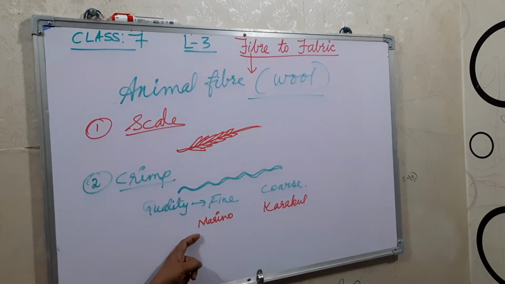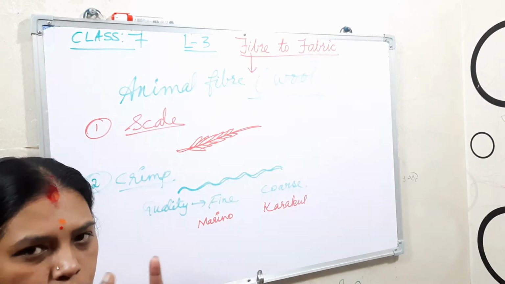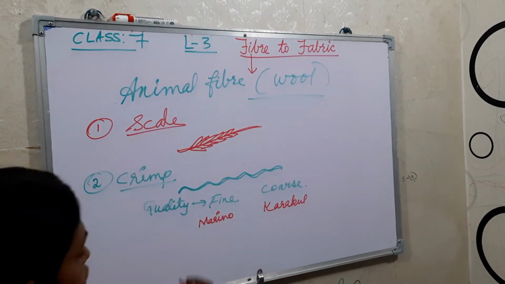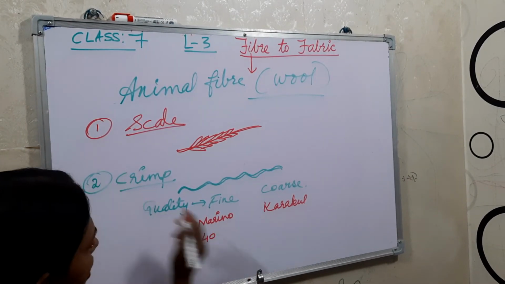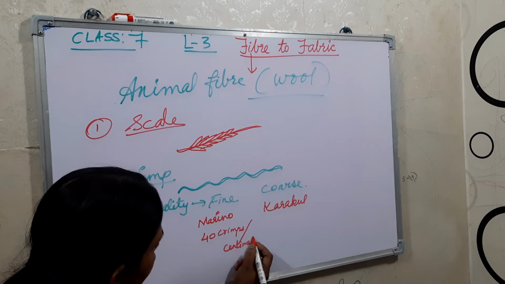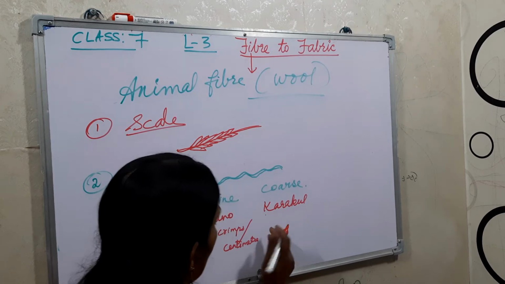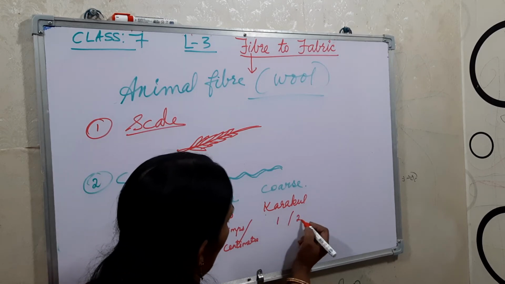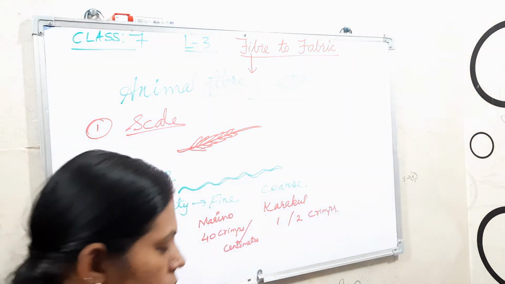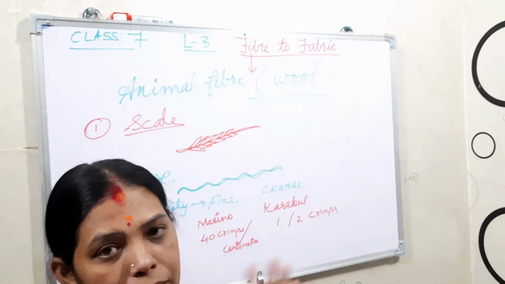In merino, in about 1 centimeter, you know 10 millimeters is 1 centimeter, so in 1 centimeter you can say there are about 40 crimps. Okay, 40 crimps per centimeter, so that it is good quality. But in Karakul there are only 1 or 2 crimps per centimeter, okay? So which is best? This merino, because it has about 40 crimps per centimeter.